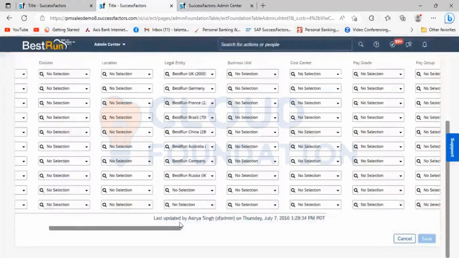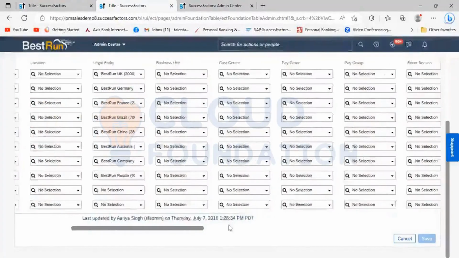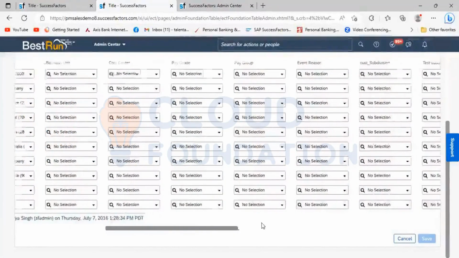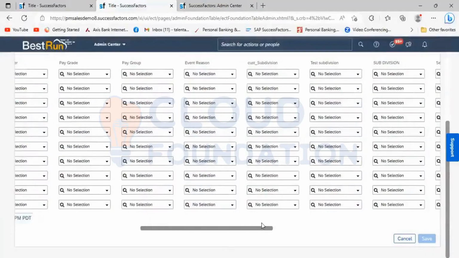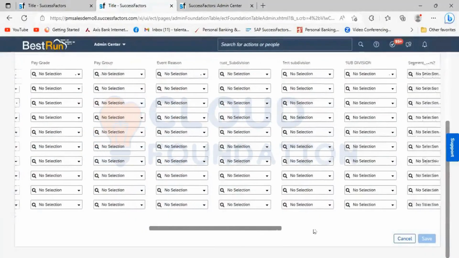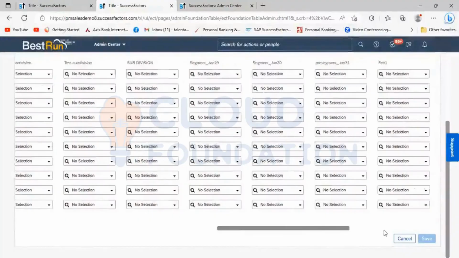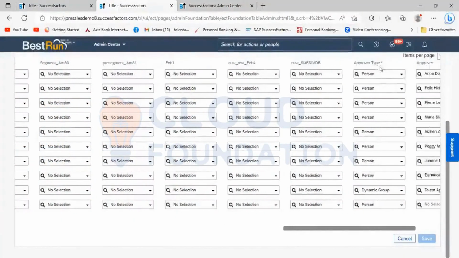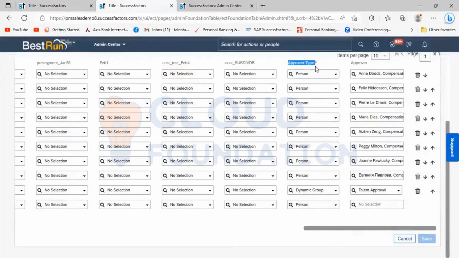But further, when we go towards the right, although these are not mandatory fields, we have an approved type. Again, under this one vertical dynamic rule, we have one more option, that is approved type. And this approved type is a mandatory field. Approved type is again divided into three parts, under dynamic rule, when a dynamic rule is being configured.